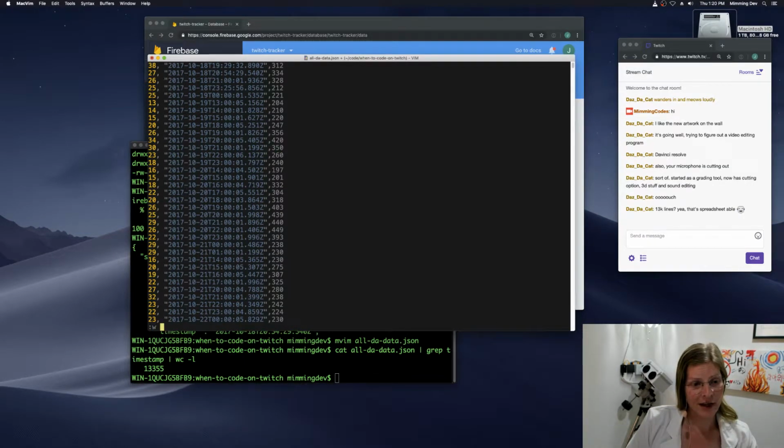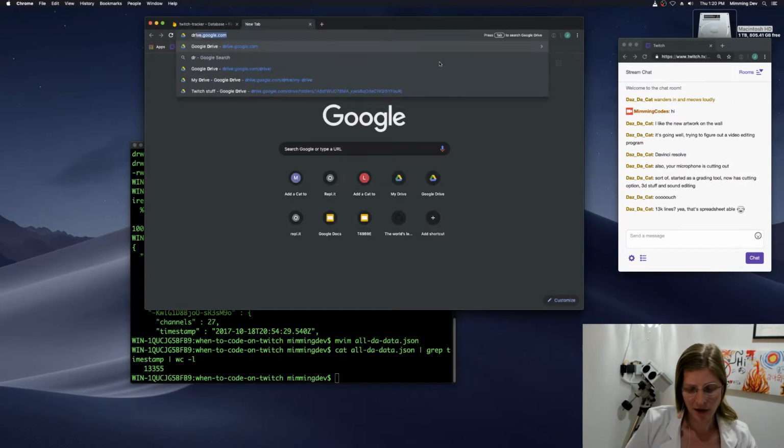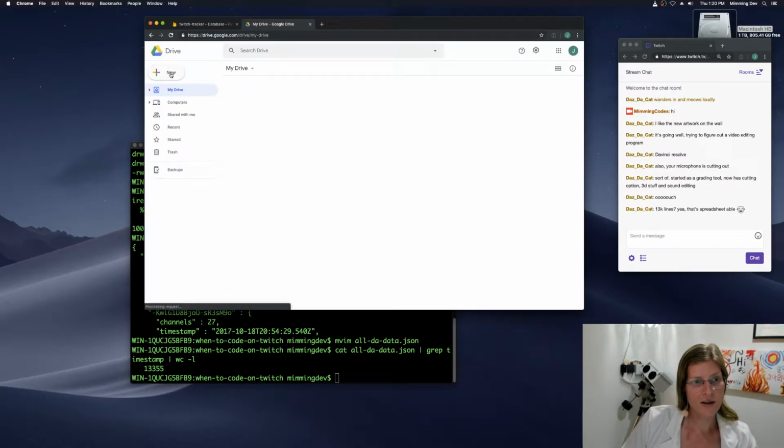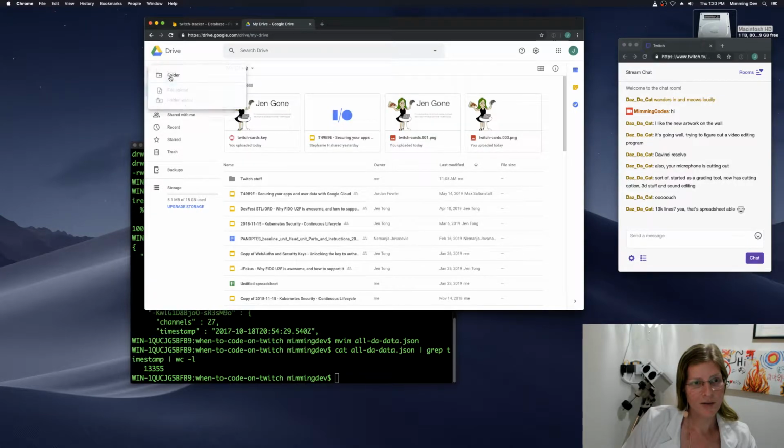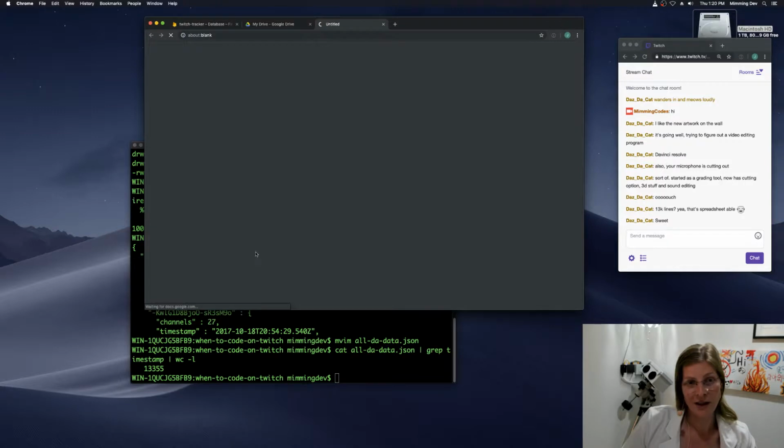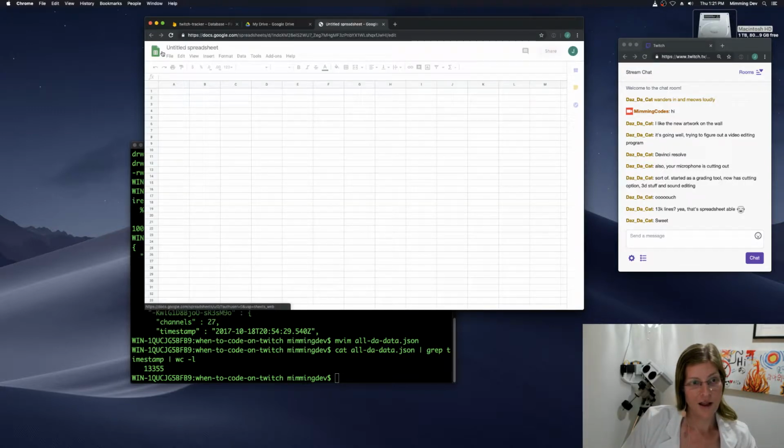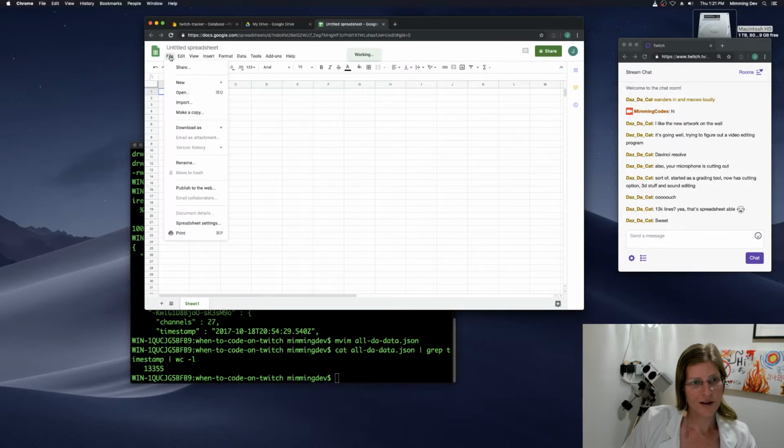Let's write it as all the data.csv. And then go over to Google Drive, create a new spreadsheet. Yes, I want a sheet. And let's import it.